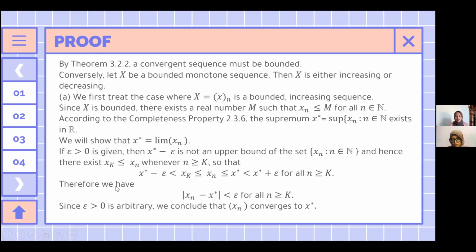Therefore, we have |xn - x*| < epsilon for all n ≥ k. Since epsilon > 0 is arbitrary, we conclude that xn converges to x*.